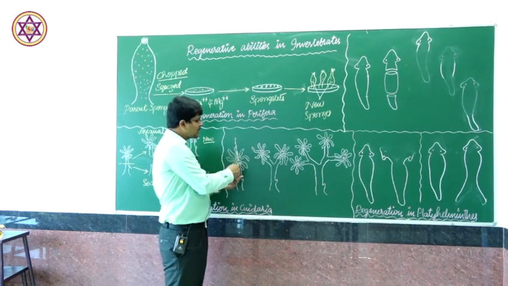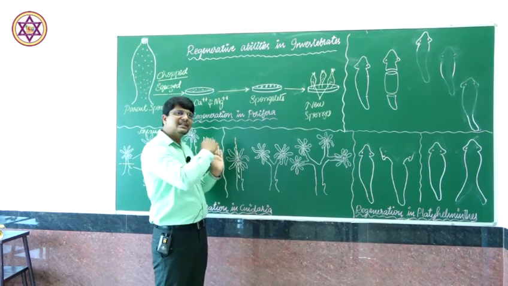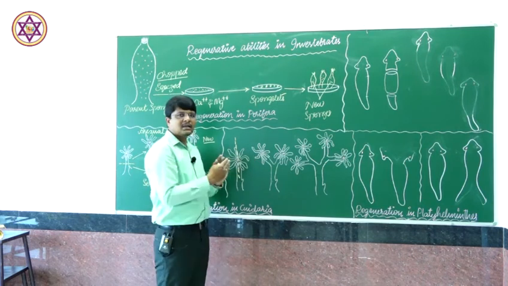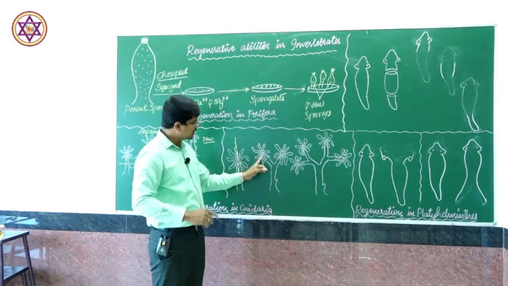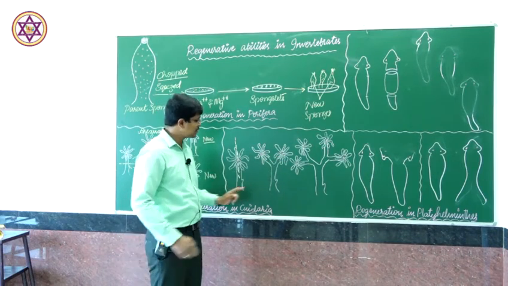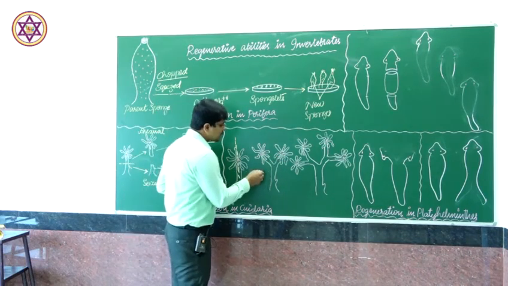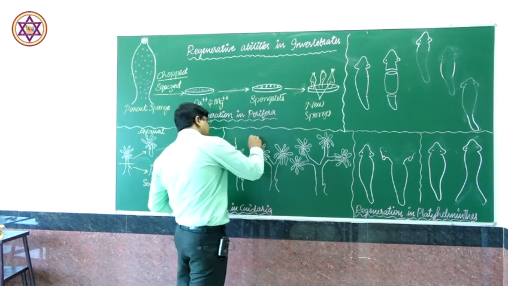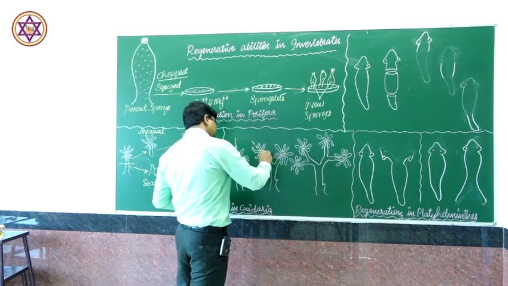Due to the incision made, this half grows another half, and the right half grows another half, giving a two-mouthed individual. And further, he made another incision in this, like this.